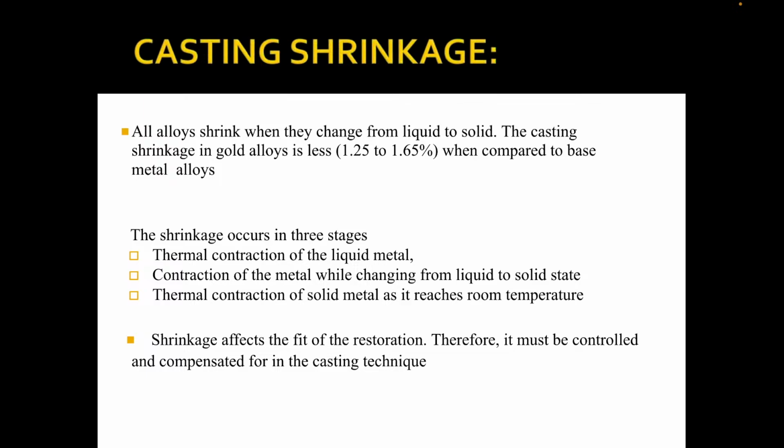The casting shrinkage: all alloys shrink when they change from liquid to solid, so casting alloy shrinkage may happen. The casting shrinkage in gold alloy is less, 1.25 to 1.65%, when compared to the base metal alloys. The shrinkage occurs in three stages: thermal contraction of liquid metal, contraction of metal by changing from liquid to solid state, and thermal contraction of solid metal as it cools to room temperature. Shrinkage affects the fit of the restoration, therefore it must be controlled and compensated for in the casting technique.